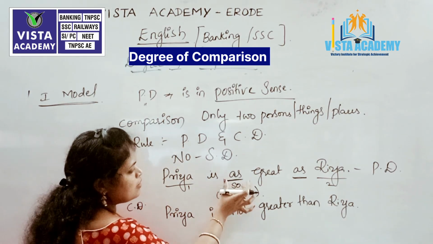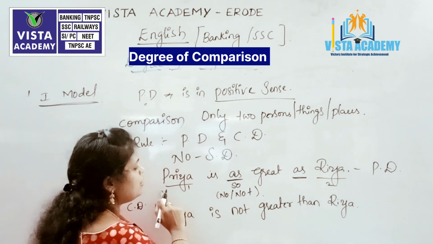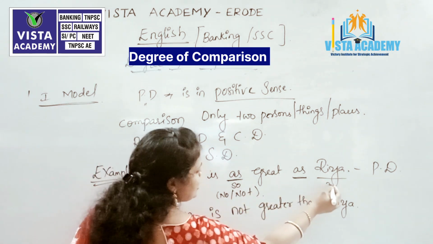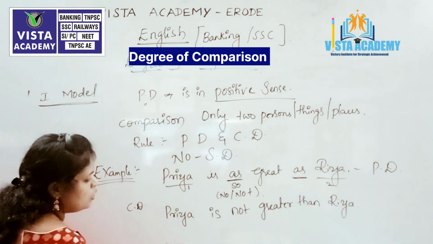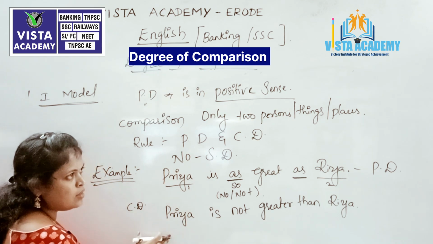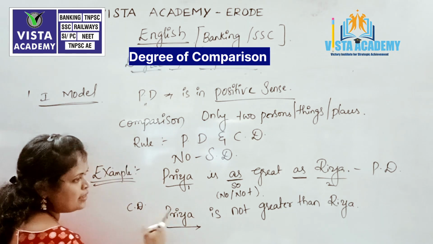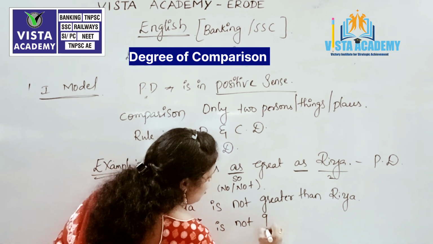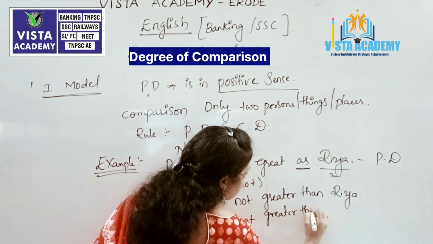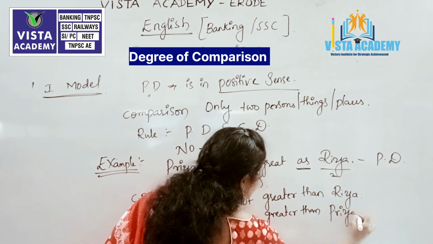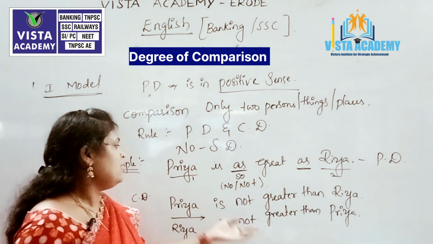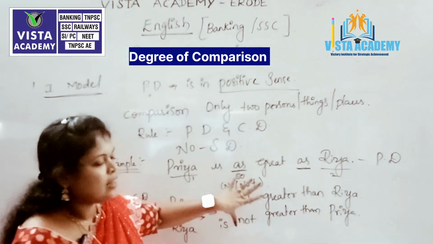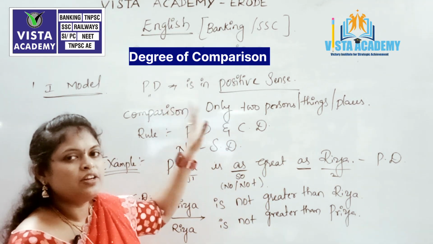One more thing we have to remember: when there is a positive sentence, you can make the first person or the second person the first person in the sentence. No problem whenever you write either in the beginning. This sentence can also be written as Riya is not greater than Priya. Then what is the actual sentence meaning? It is that both Priya and Riya are equally great. So this is the first model of degree of comparison.